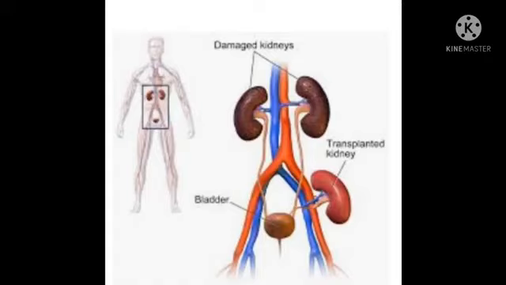Children, are you understanding the kidney transplantation topic? Okay, I will ask some questions related to this topic. Where is the transplanted kidney fixed in the body of a kidney failure patient? Do you know? The transplanted kidney is fixed just above the urinary bladder in the body of the patient. Next question. What about the failed kidneys? Due to the increased risk of surgery, the failed kidneys are not removed.